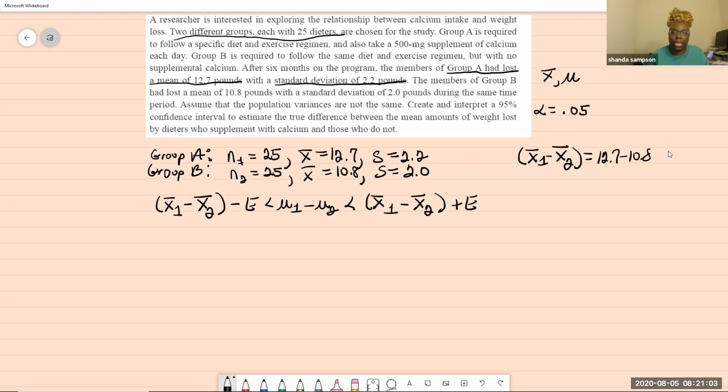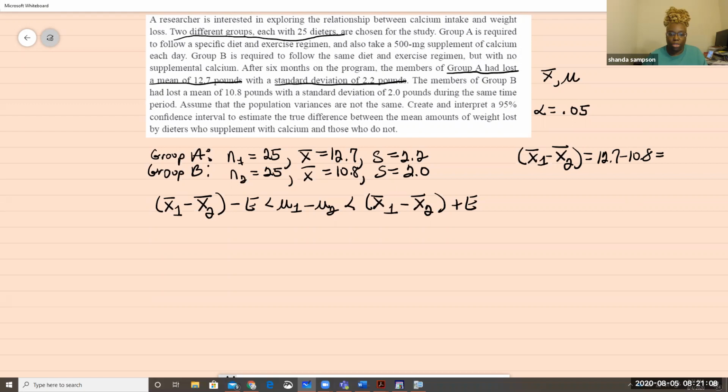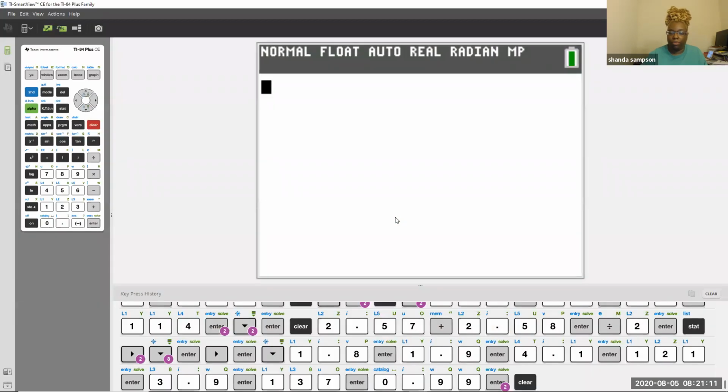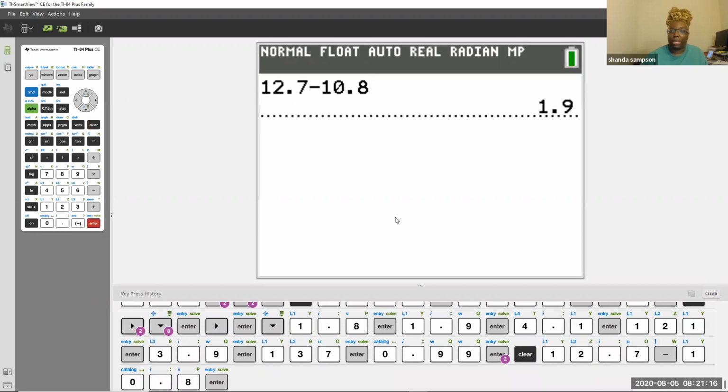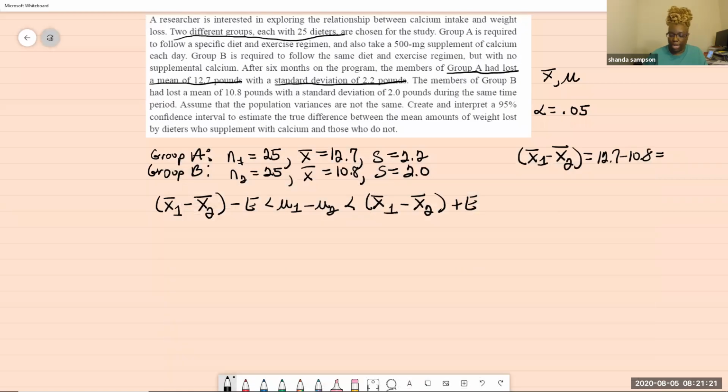12.7 minus 10.8. And as I said, do not be afraid to use your calculator. That's what you have it for. You didn't pay for the calculator to not use it. I know my students think I say don't use it, but I say don't use it for the shortcuts. You can use it for basic subtraction. So that's 1.9. So your x bar 1 minus x bar 2 is 1.9. And then you're going to have minus E. Again, you might want to check with your particular instructor for how much you need to write. My students know they need to write this much so they can get credit.